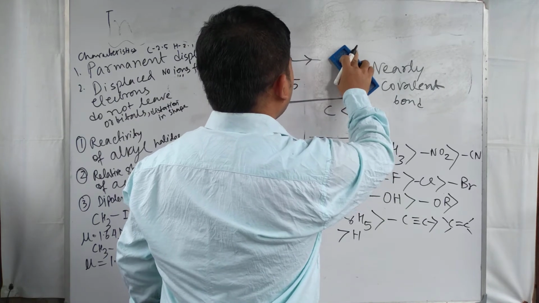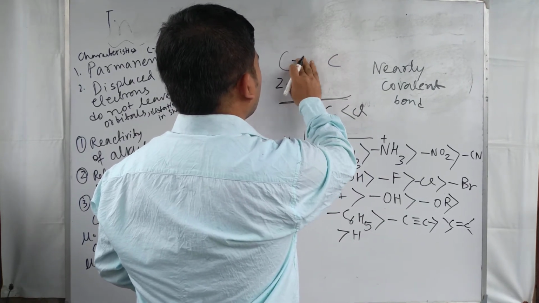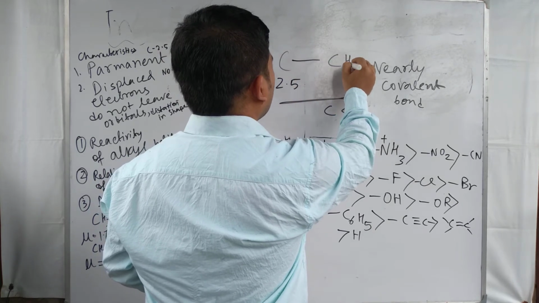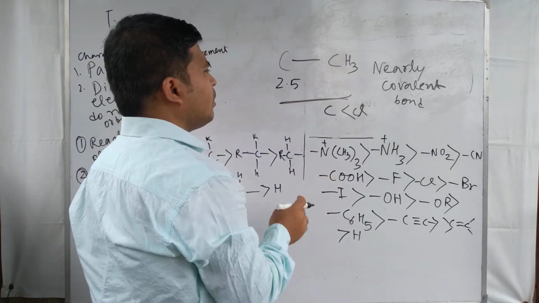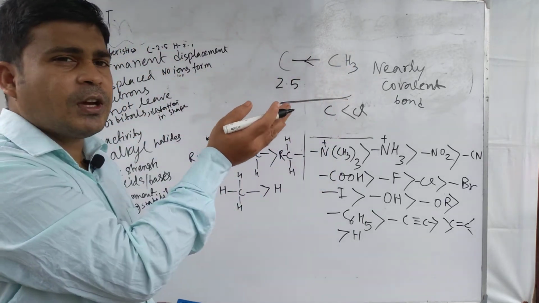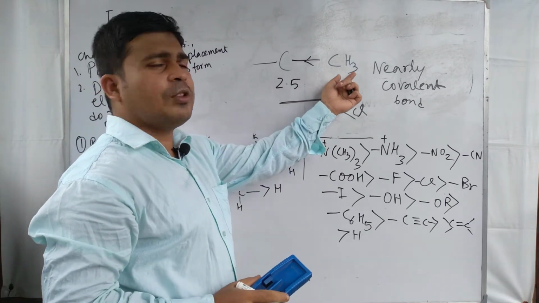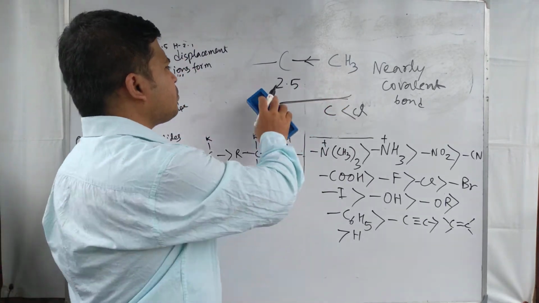But if here is a carbon and a CH3 group, in this case the electron pair is shifted towards the carbon chain, not towards this CH3 group.